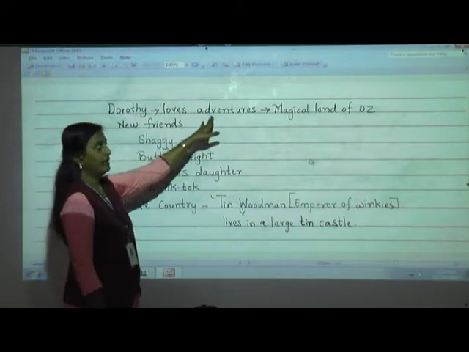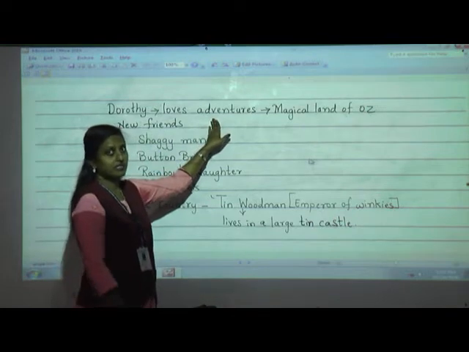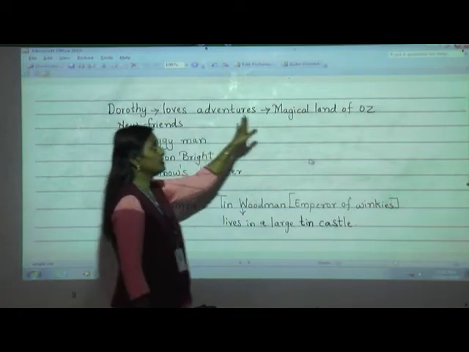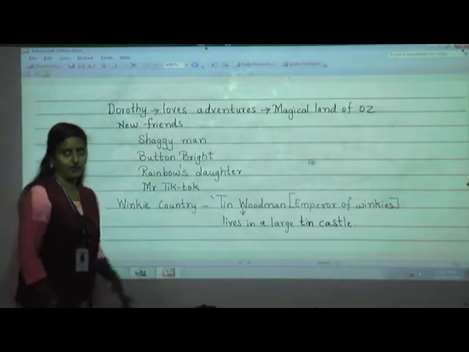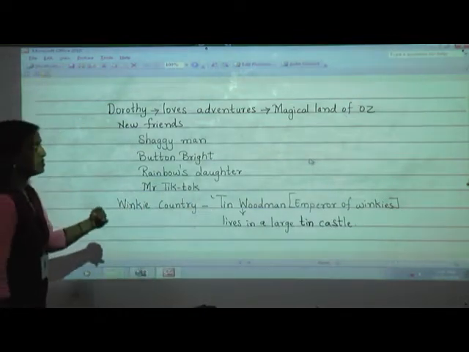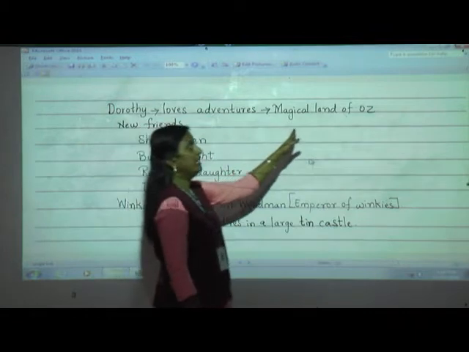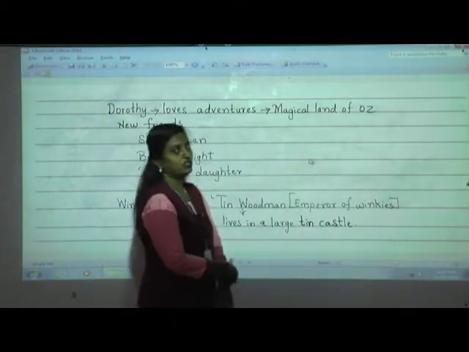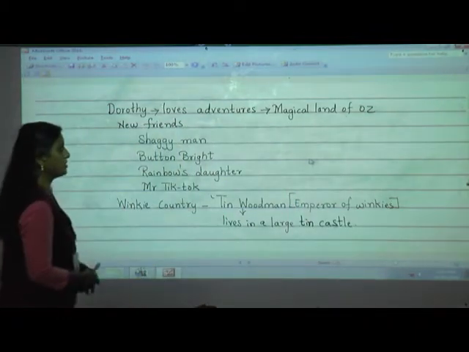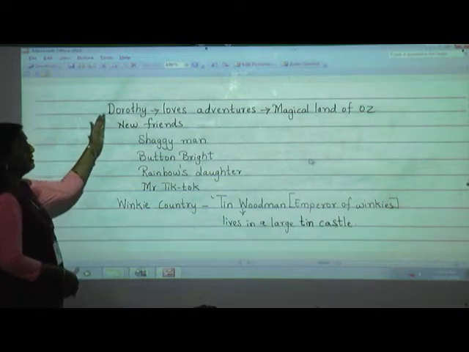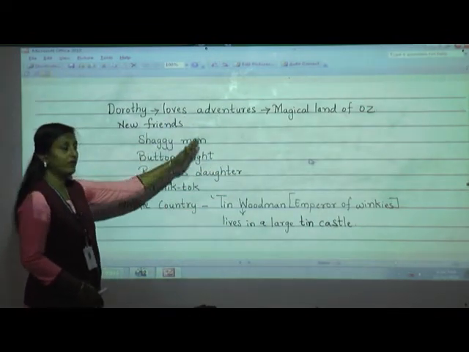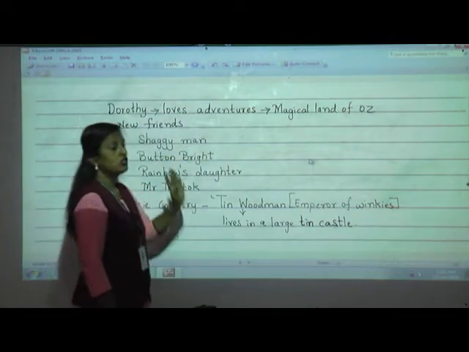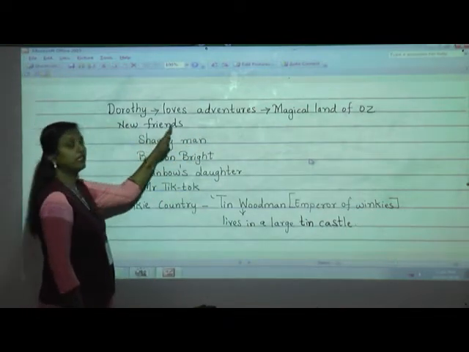She loves adventures, and in this lesson we'll see that she is going to visit one magical land of Oz. That land is a magic land. On her way to that land, she has not reached there yet, she is on her way, and on her way she is making new friends.